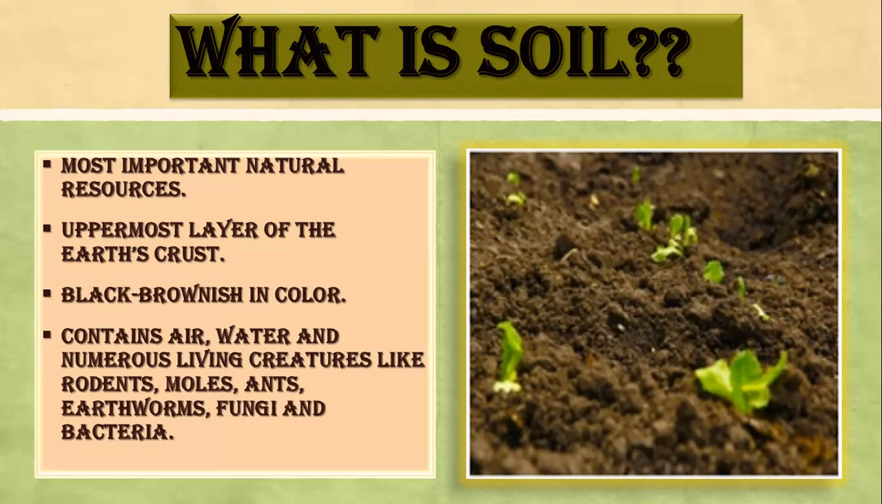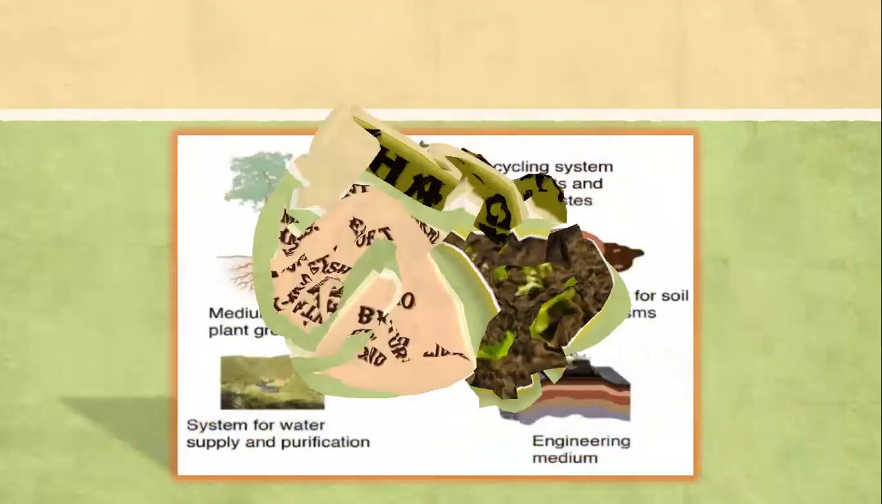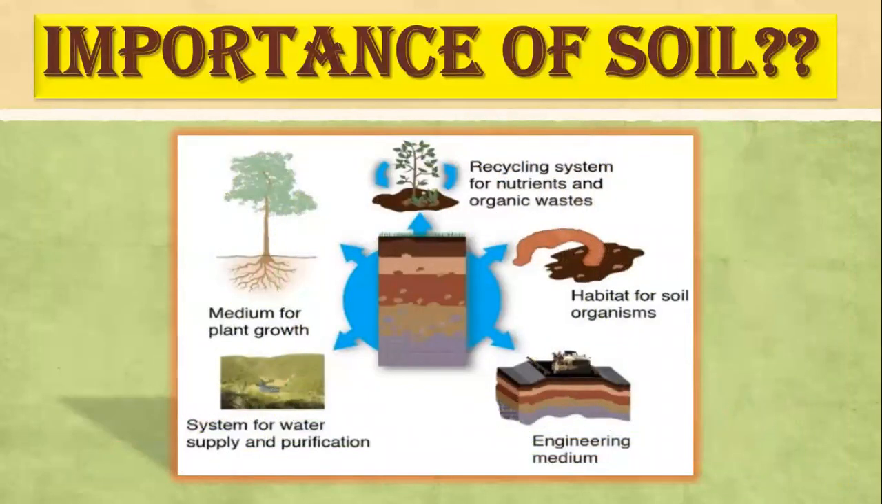So soil is basically the most important part of land and the most important natural resource. We can define it simply as the uppermost layer of the earth's crust in which plants grow. Now next we will talk about the importance of soil, or you can say the functions of soil.